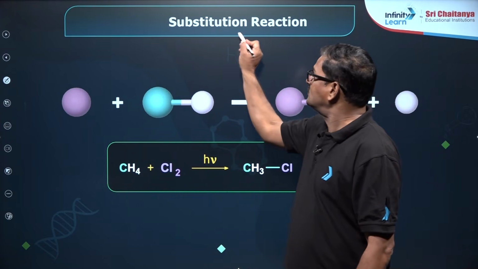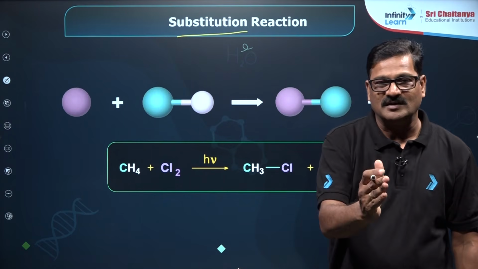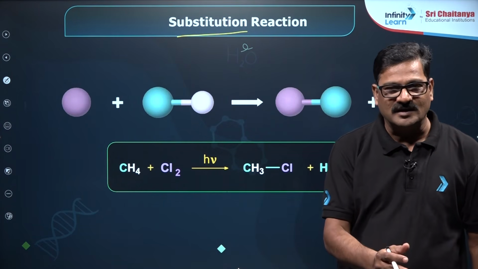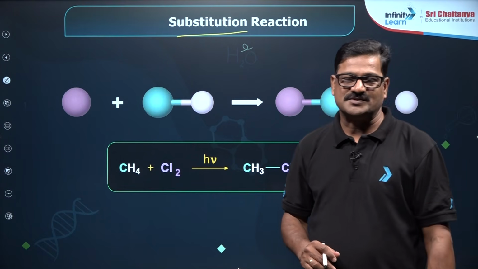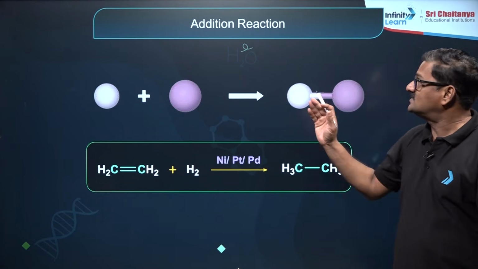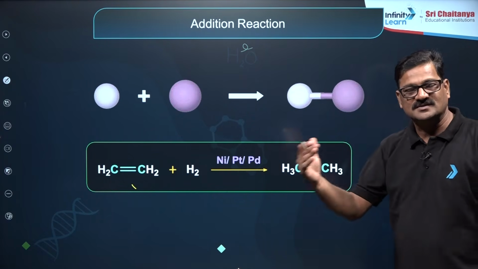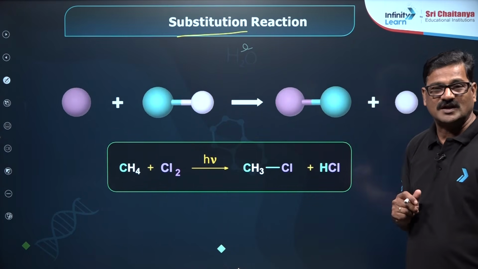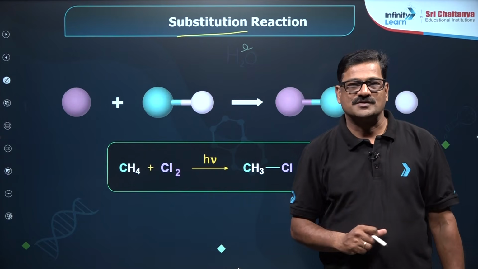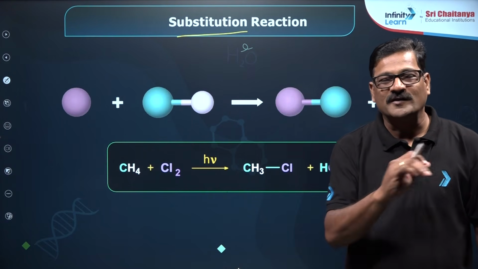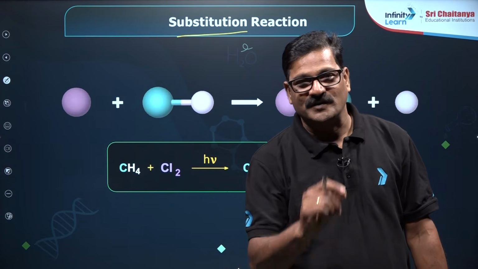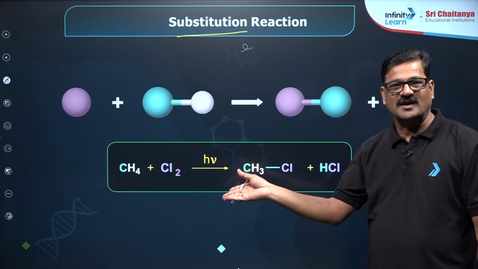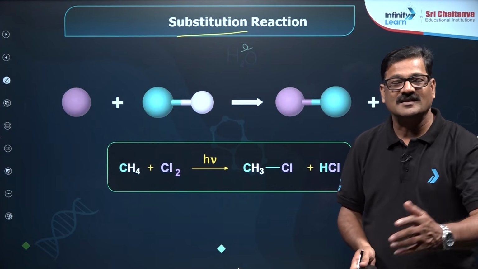If this substitution is initiated by an electrophile, it is electrophilic substitution reaction; nucleophilic substitution reaction; free radical substitution reaction. If it is an addition reaction, electrophilic addition, nucleophilic addition. Now, you can see substitution reaction again, electrophilic substitution reaction. So aromatic compounds undergo electrophilic substitution reaction, and this is your free radical substitution reaction, alkanes undergo free